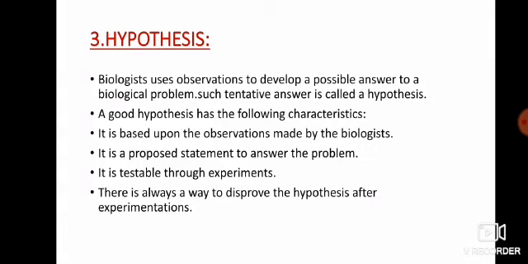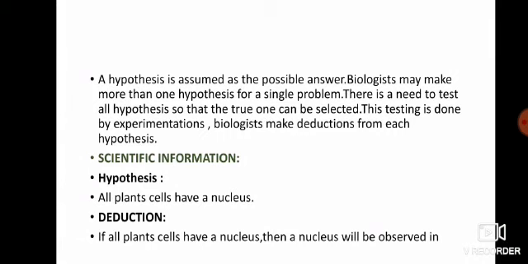Means whichever biological problem we are discussing, if we are giving a hypothesis, it must be testable through experiment. It means that by experiments we can test our hypothesis, and there is always a way to disprove the hypothesis after experimentation. Means if experiments disprove it, then we will disprove it. So there is always a way to disprove the hypothesis. Now a hypothesis assumes a possible answer. As I have told you, biologists make more than one hypothesis for a single problem.